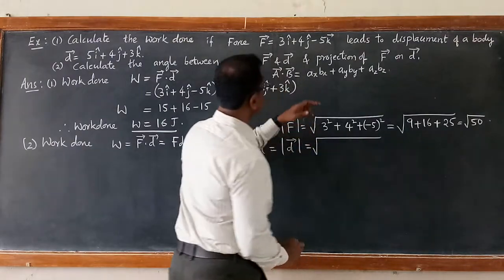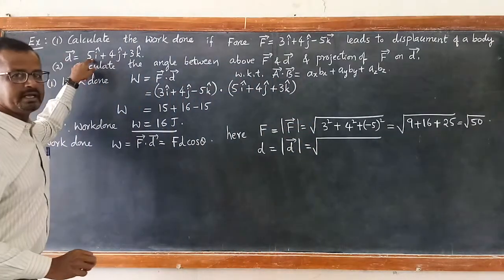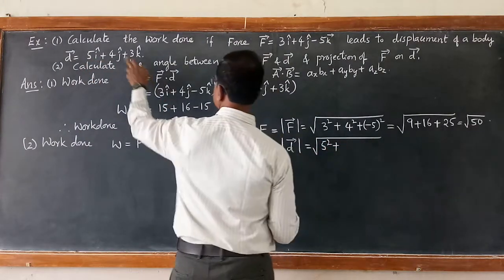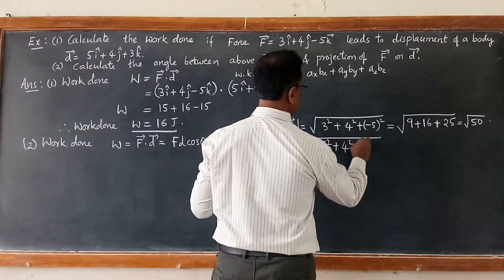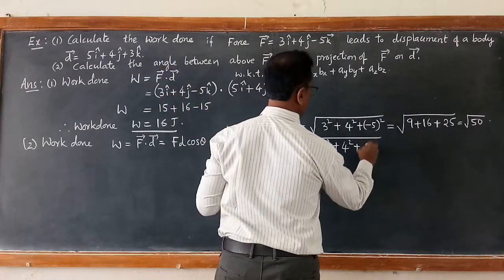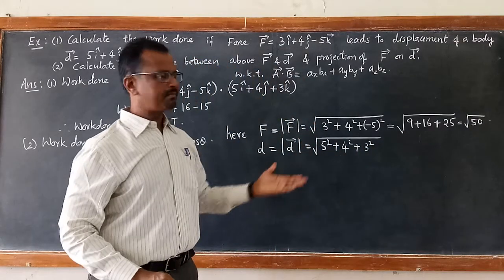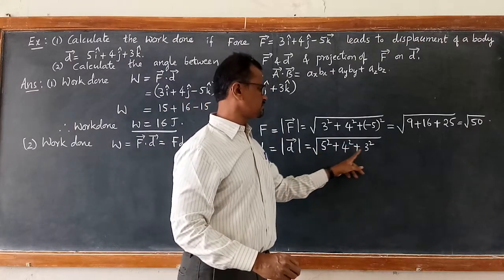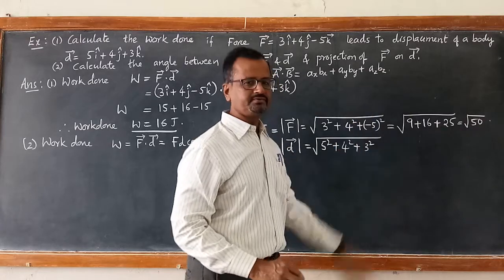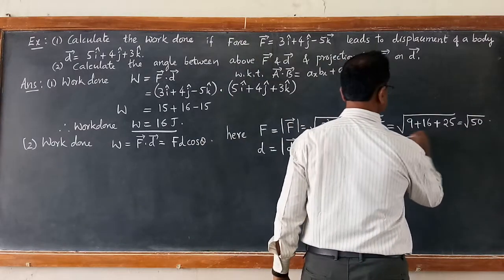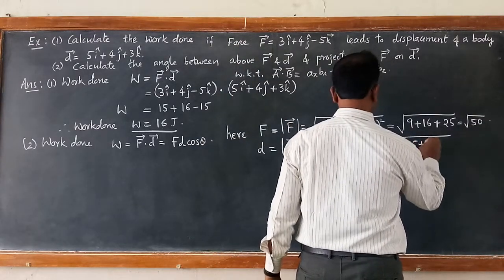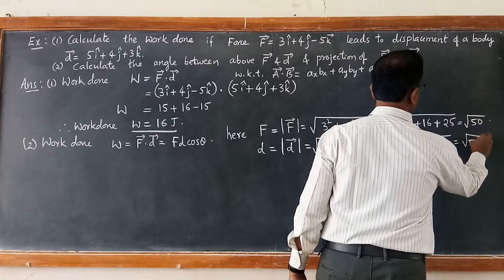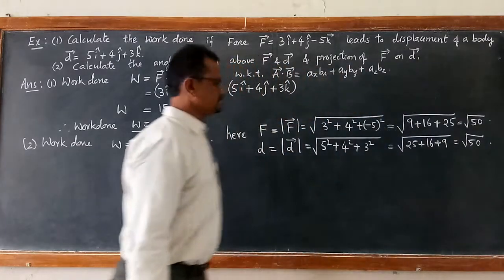Square root of, see the components of D, 5 squared plus 4 squared plus 3 squared. Again the same components, they are in a different order, that's it. 25 plus 16 plus 9, again you are going to get 50. This is also under root 50.